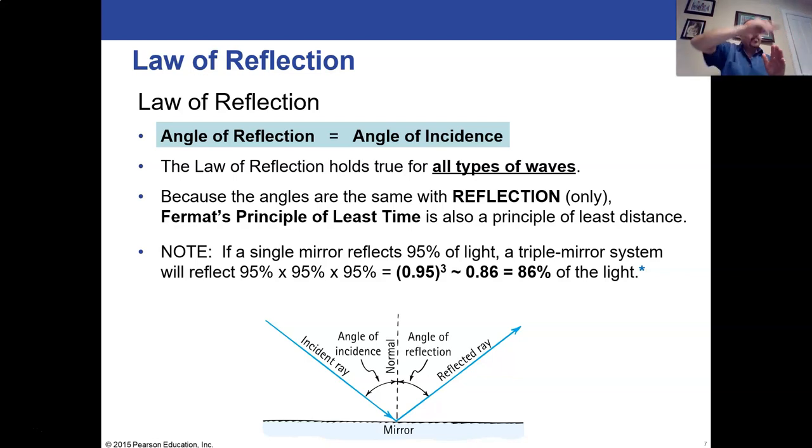How much light would be left after three bounces, after three reflections? Well, it's 95% of 95% of 95%. So it's 0.95 raised to the third power, or 0.95 cubed. And that works out to 0.86, which you turn into percent, and it's 86% of the light would make it through all three reflections.